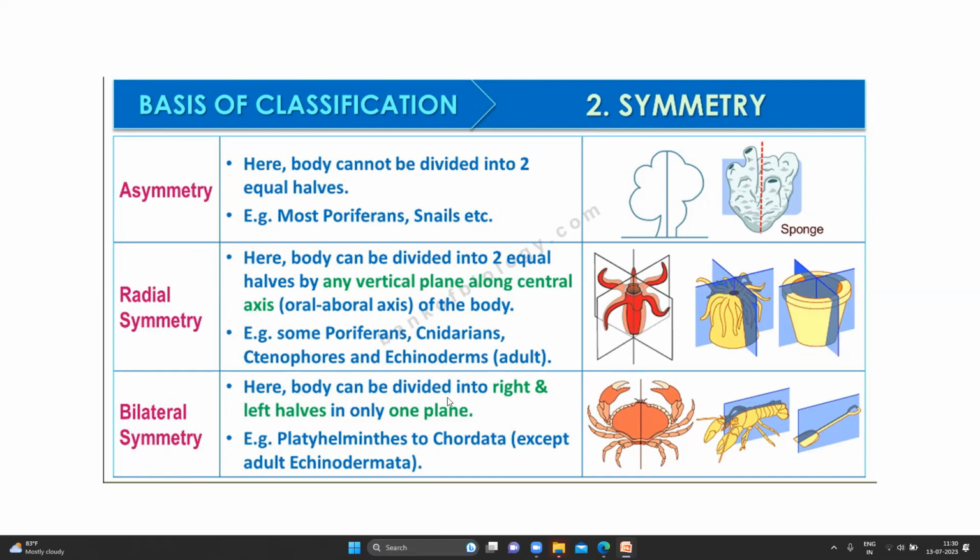Bilateral symmetry, the body can be divided into right and left halves in only one plane. Only one plane you can cut. Example, platyhelminthes to chordata. Now this platyhelminthes, I just want to explain what platy is. You know plate, flat. That is the word from where platyhelminthes is taken. They are like plates.